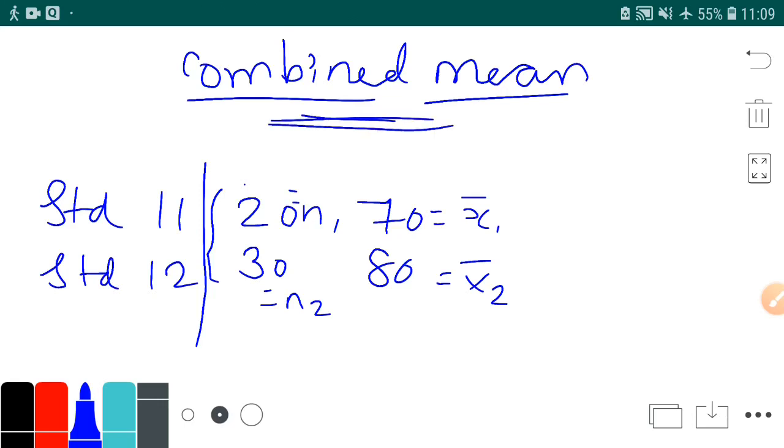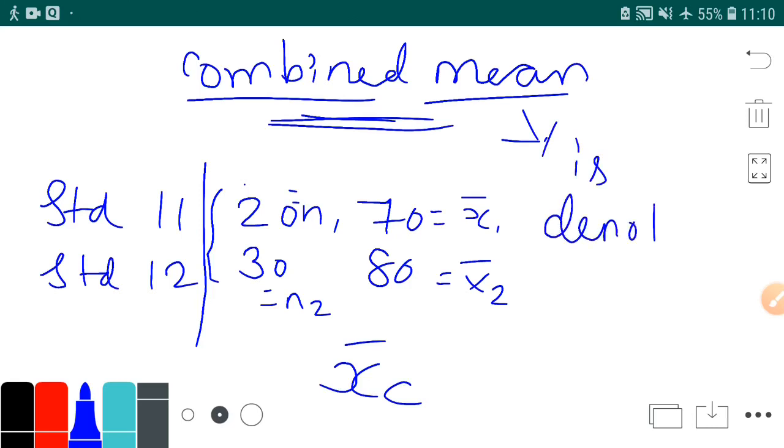Now what is this combined mean? This combined mean is denoted by x bar c. The combined mean is denoted by x bar c.